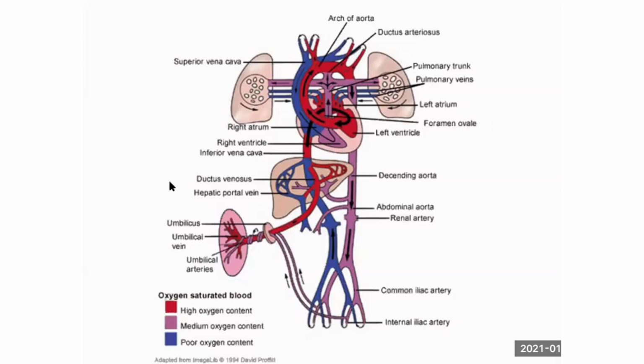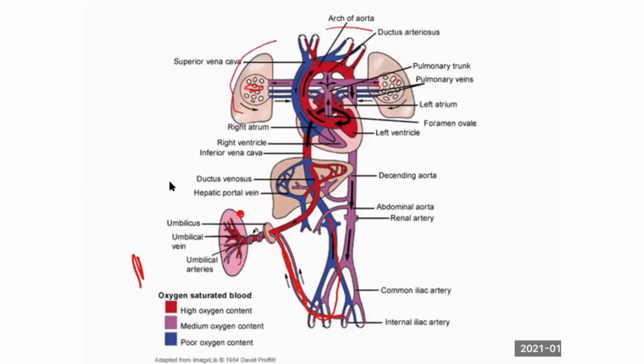Now this is the placenta, am I right? This is the placenta which is connected by umbilical artery and umbilical vein. Now what you should know is it enters the mother circulation, am I right? Now you see this area is important, lung, it is not entering the lung, am I right?